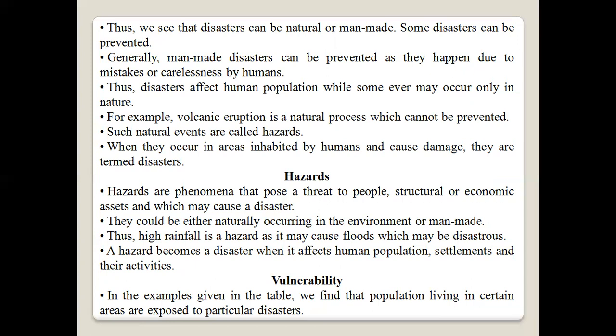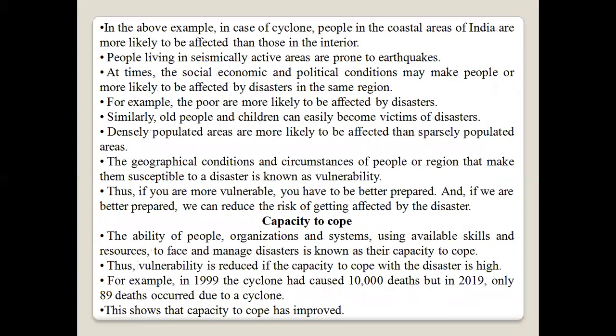Next is vulnerability. In this example given in the table, we find the population living in certain areas are exposed to particular disasters. In the above example, in case of cyclone, people in the coastal area of India are more likely to be affected than those in the interior.